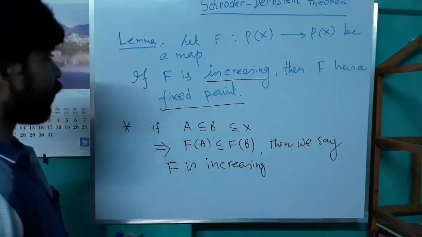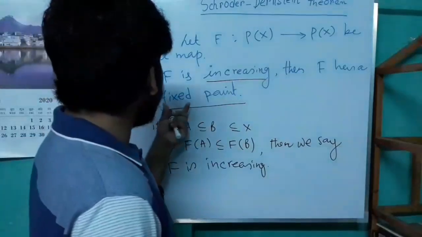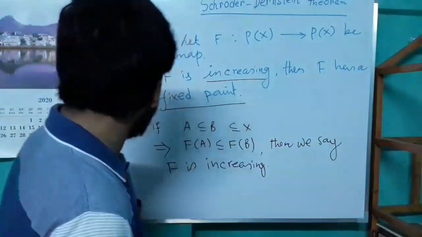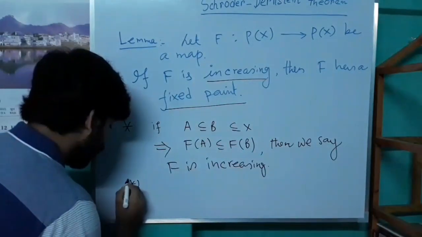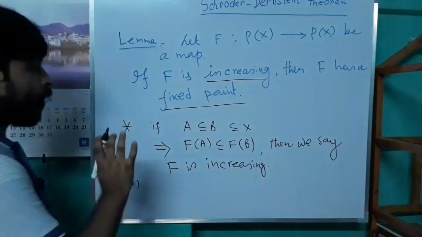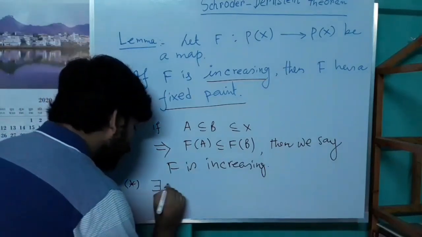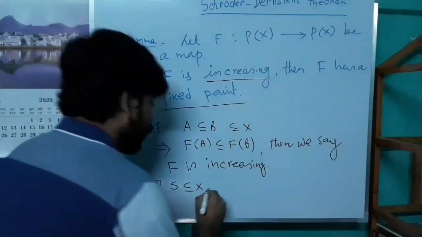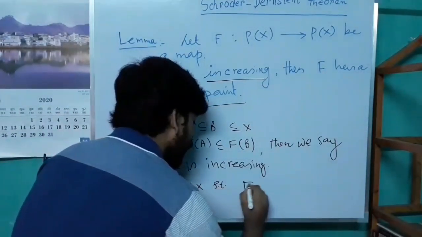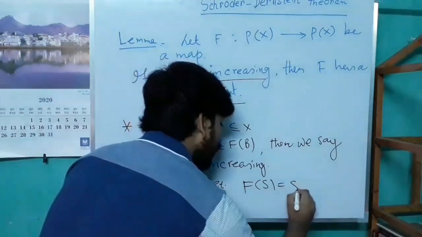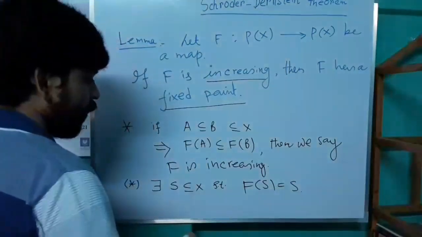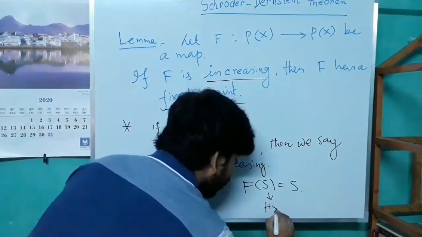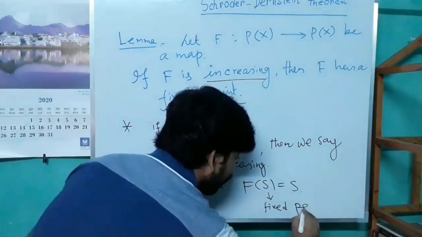Now we explain the term fixed point. F has a fixed point means there exists a subset S of X such that F of S equals S. So here S is the fixed point.